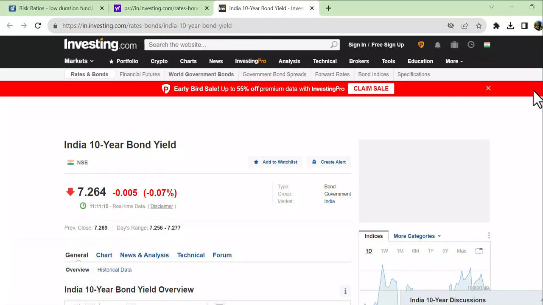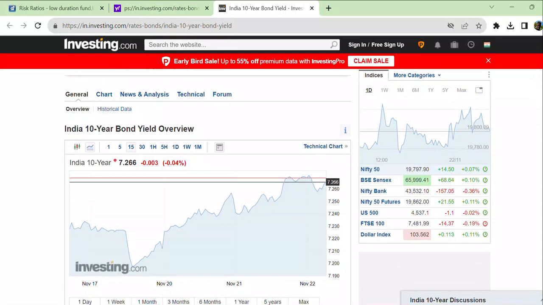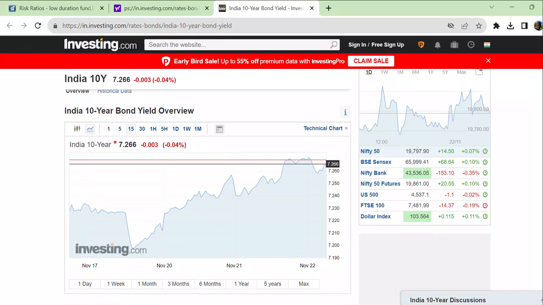Now, let's understand a little bit further. So this is a 10-year bond. The government can issue bonds for 5 years, 10 years, whatever. Okay, fine. So this is how the yield to maturity of the bonds has behaved over the years. This is from November 17 till November 21 period. So this graph is showing what is going up. So that means interest rates started going up again.